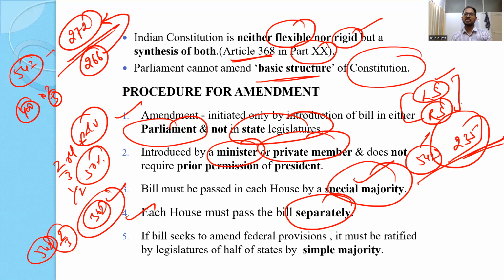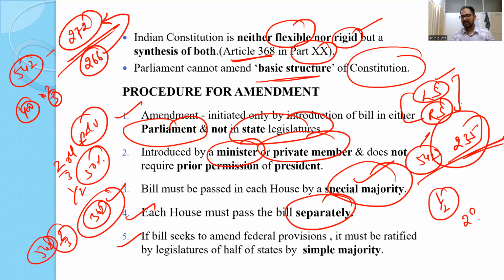But it can be passed through joint sitting also. But in case of a constitutional amendment bill, it has to be passed separately by both the houses. Then, if there is a provision which tends to amend the federal provision of our constitution, then it must be ratified by at least 50% of the legislatures.